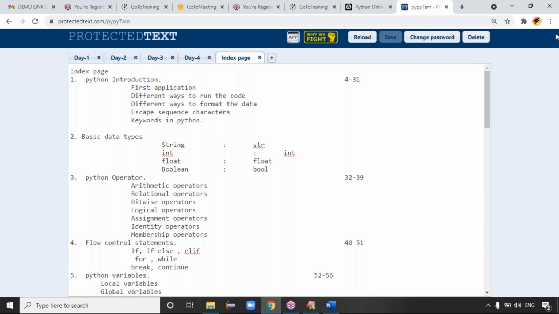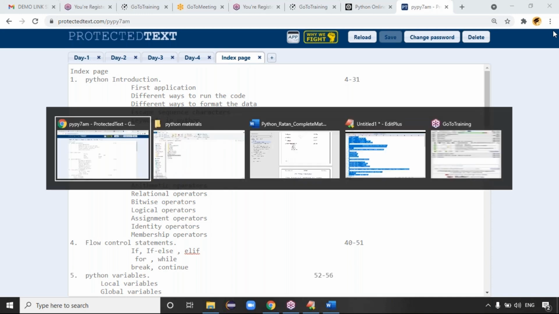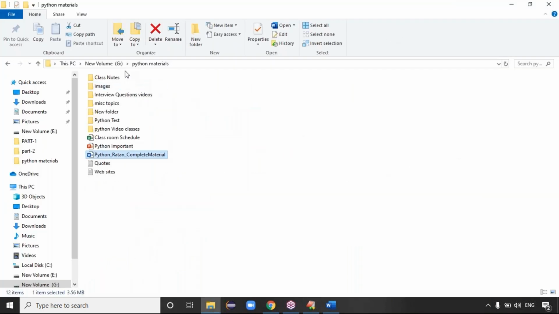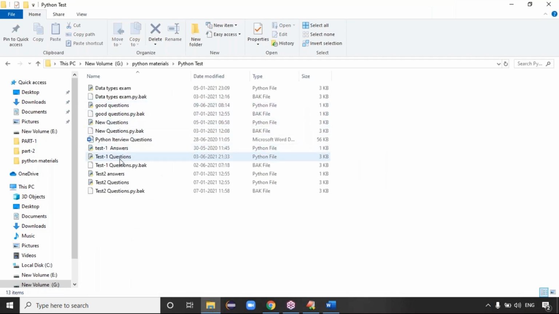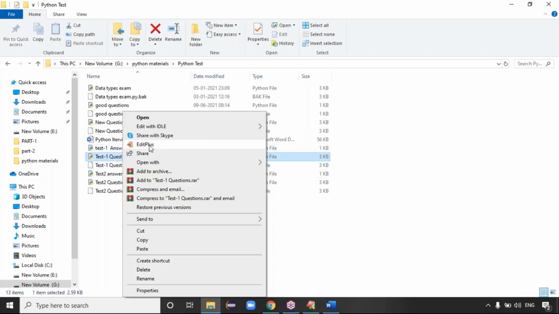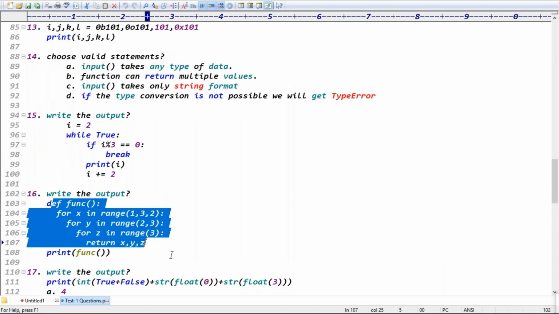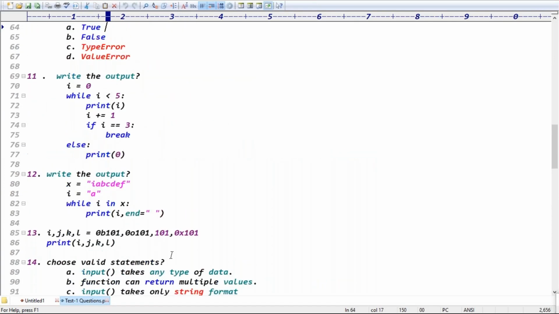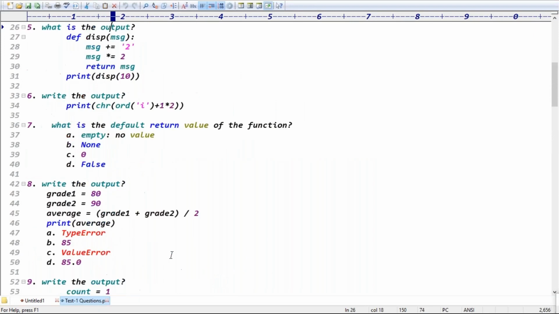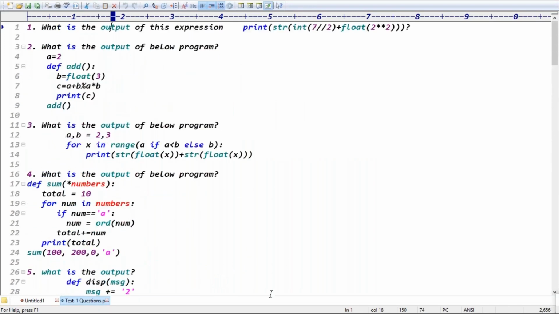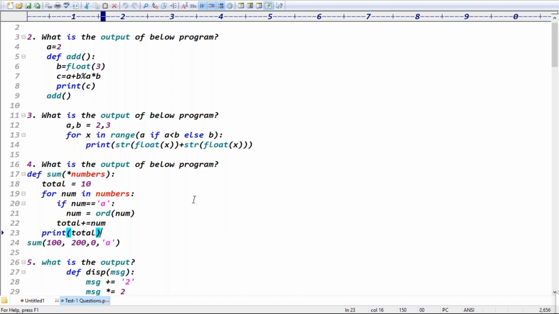In the lab class, every day I'll share the assignment for every topic and a test paper for every topic, and we have to do the exercises for that. For example, Python test papers are there, test 1, test 2, test 3, something like that. I'll share all these practice test papers, and everyday assignments also. We have to complete them. Very clear now. So whatever you teach, we will get an assignment for that every day, so that we can practice.